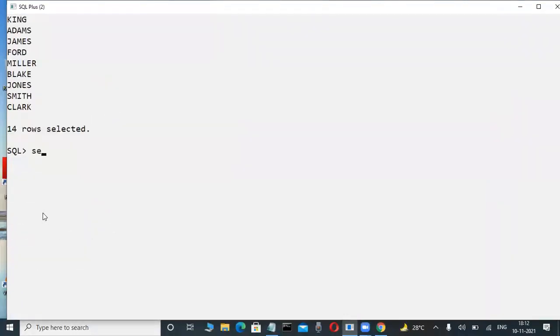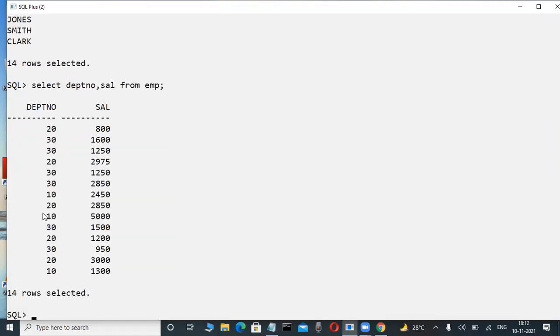Now check it out. Suppose I am writing like this. Select, don't write it, very interesting this one. Select department number, comma, salary. This is the best example. Duplicate data I want, from EMP. Whatever data is arranged internally in a table, the same thing is displayed. Okay, everyone knows that. Smith, Allen, Ward, Martin, like this only.